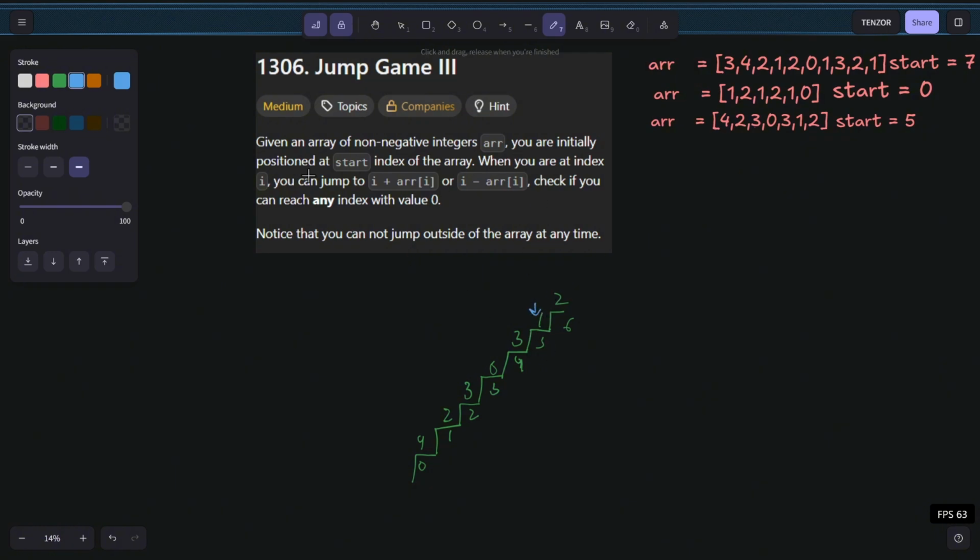What you can do is jump I plus ARR[I]. You can jump 5 plus 1, and I minus ARR[I]. You can jump from 5 minus the value at 5, which is 1. So you can jump to either 4 or 6. Basically you are jumping top or bottom, and the number of steps is equal to the value you have.